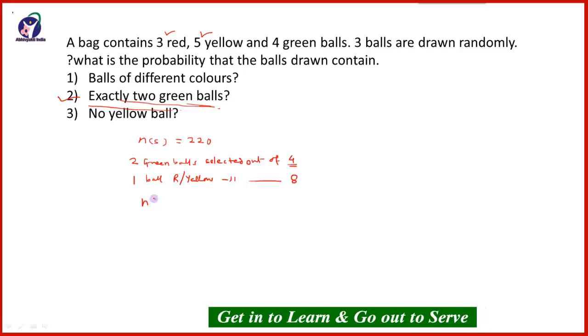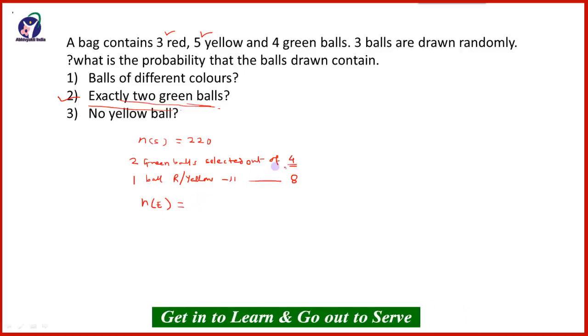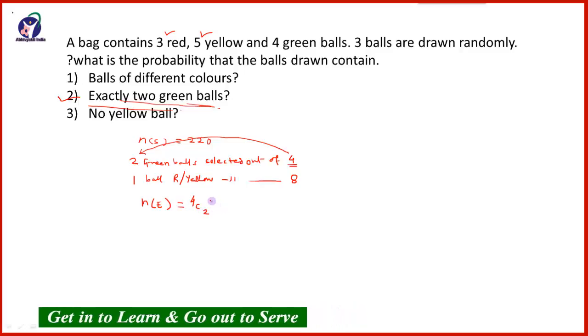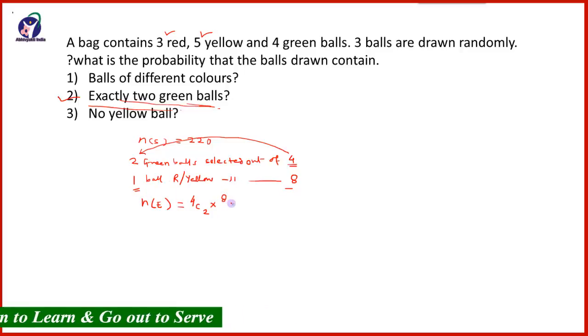Therefore, number of favorable will be out of 4, 2 balls, so it will be 4C2 multiplied by 8. Out of 8, 1 will be there, so 8C1, which is equal to 6 into 8, and that is equal to 6 8s are 48.